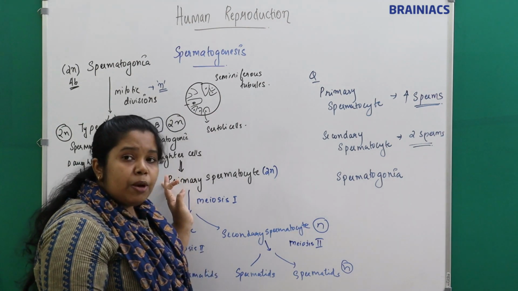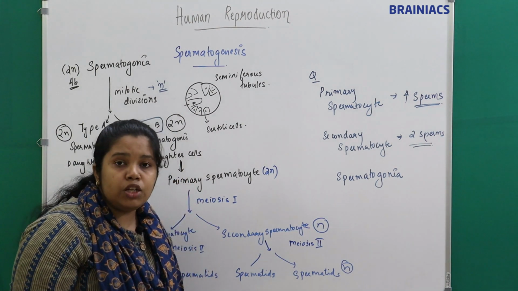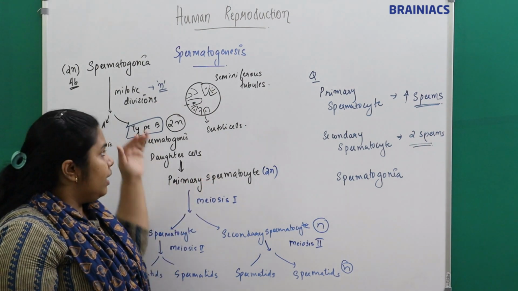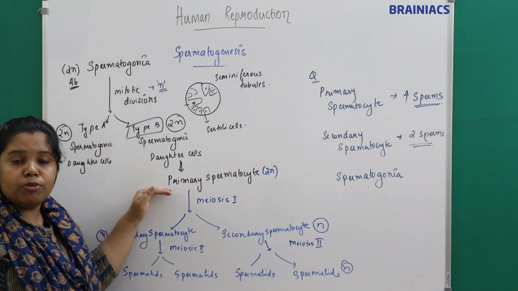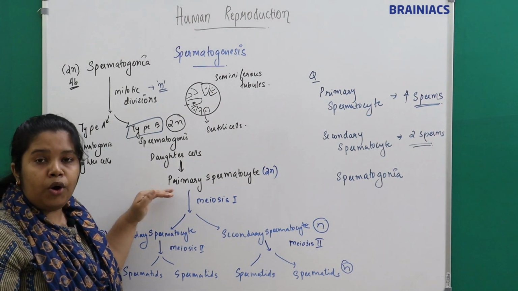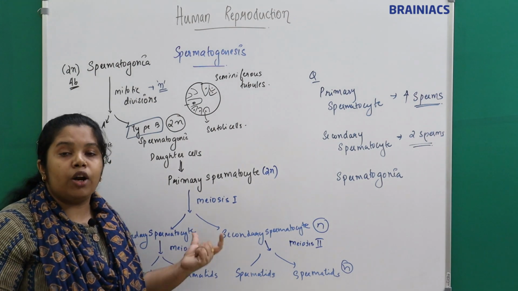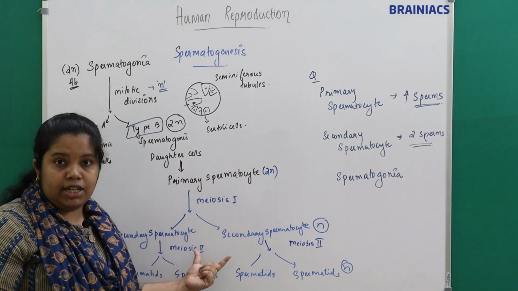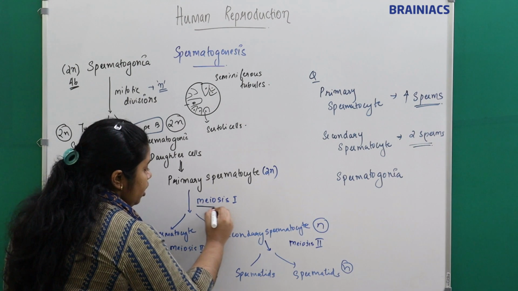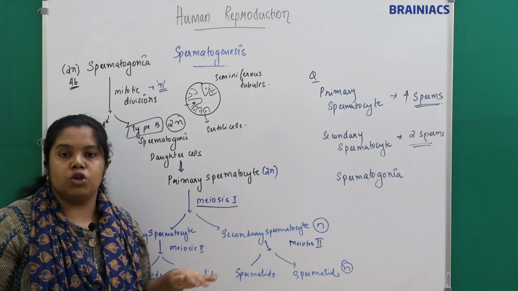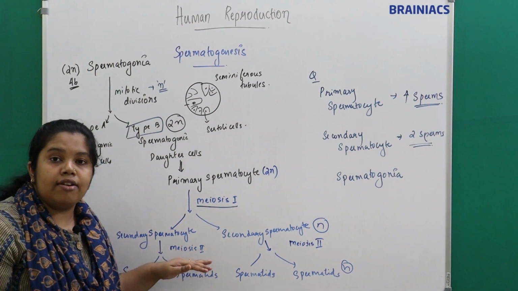This type B spermatogonia starts to increase in size to form the primary spermatocyte. Till here the number of chromosomes is 2n, diploid, or 46. The primary spermatocyte will undergo the first meiotic division, meiosis 1, with a reduction in the number of chromosomes, to form the secondary spermatocyte.